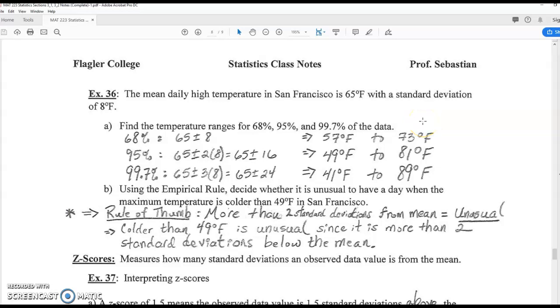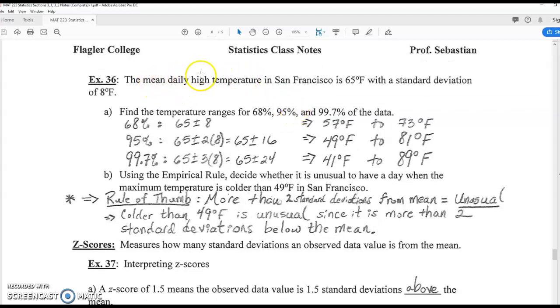Okay, hi again everyone. We are still in our statistics class notes, of course. We're now on page 34. We are in section 3.2 and we're currently talking about the empirical rule, which is a rough guideline for understanding how much data will be within 1, 2, and 3 standard deviations of the mean in a unimodal symmetric distribution. So remember, it has to be a unimodal and symmetric distribution.